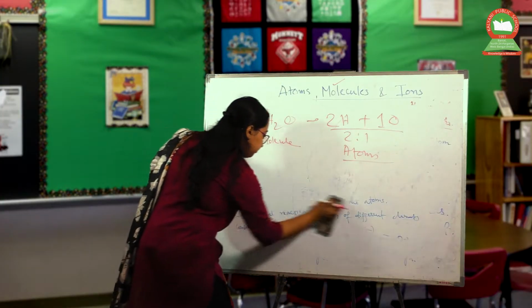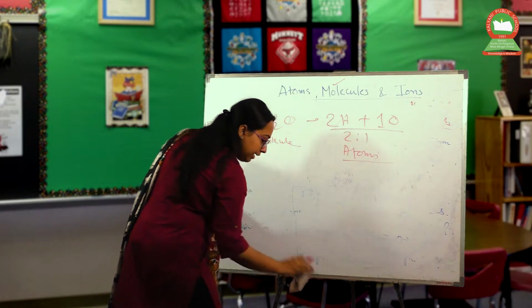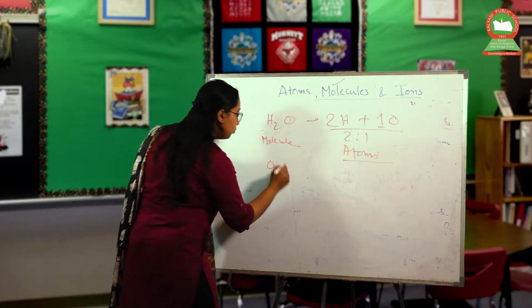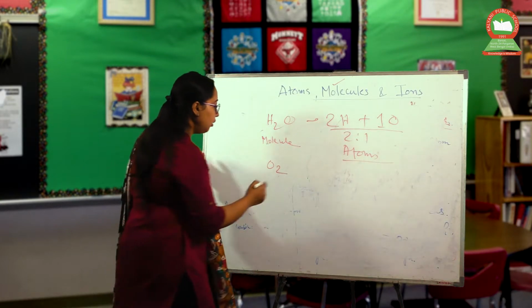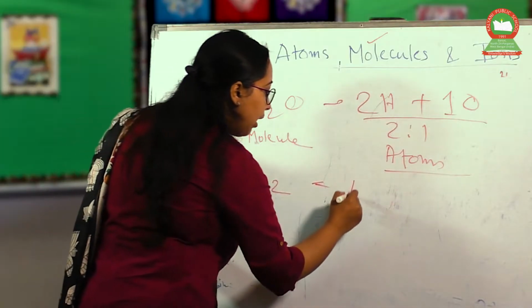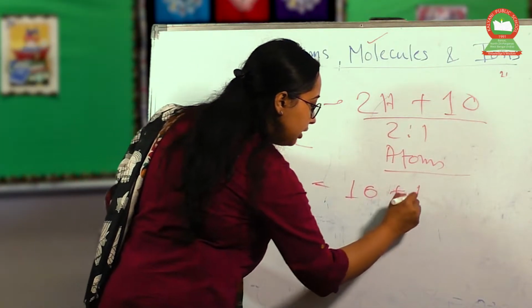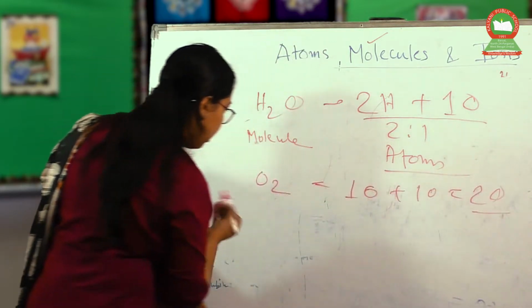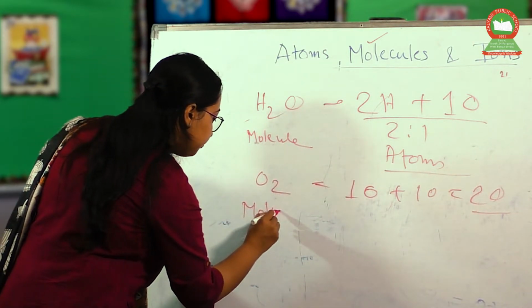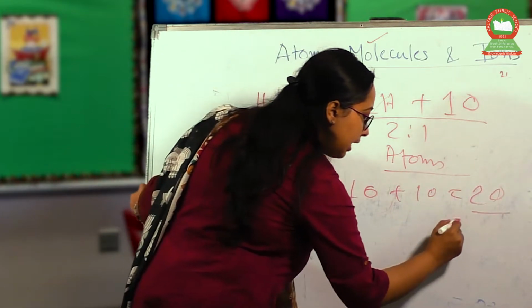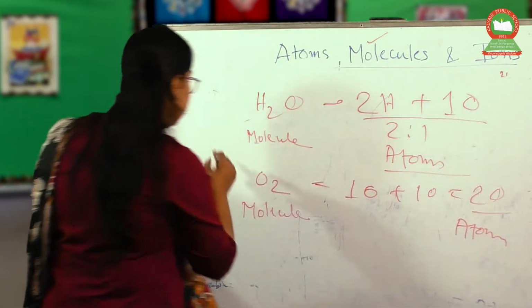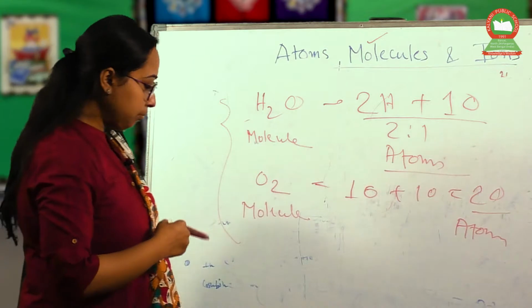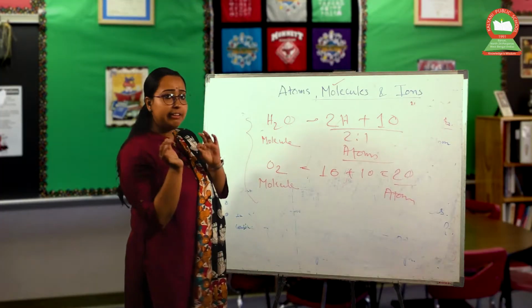Next one: if we take just normal O2, O2 means oxygen gas. O2 has 1 oxygen plus 1 oxygen, so 2 oxygen. This is a molecule, and these are atoms. Just observe that simple difference.